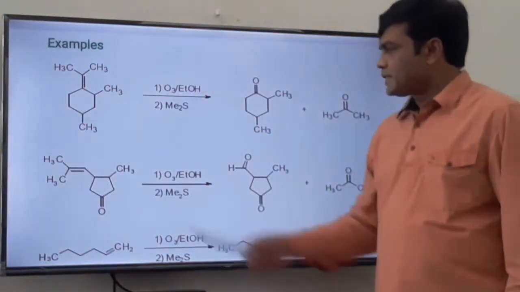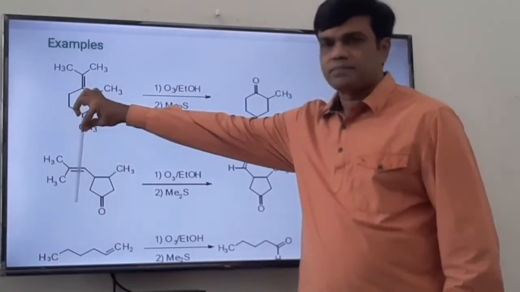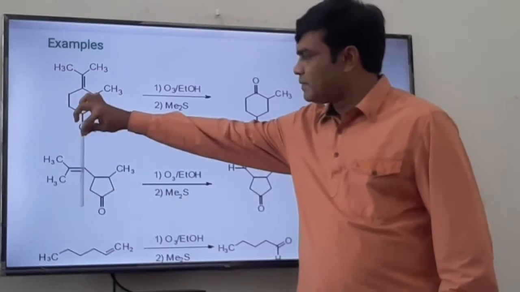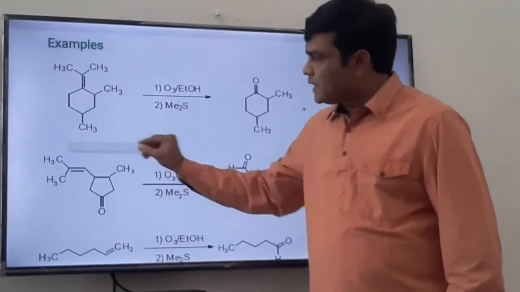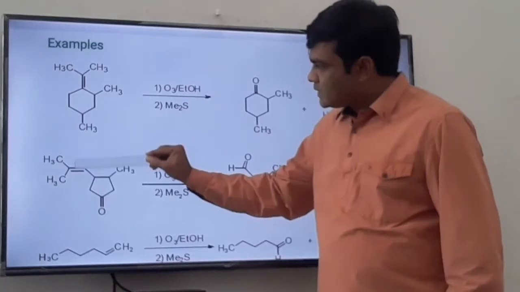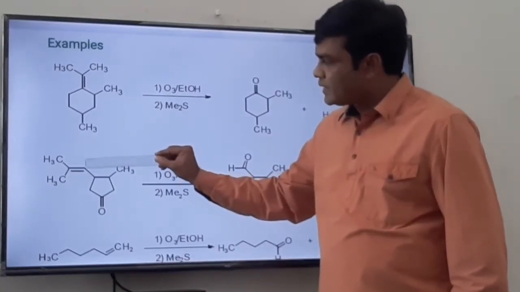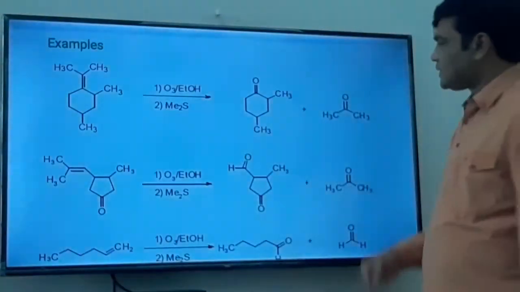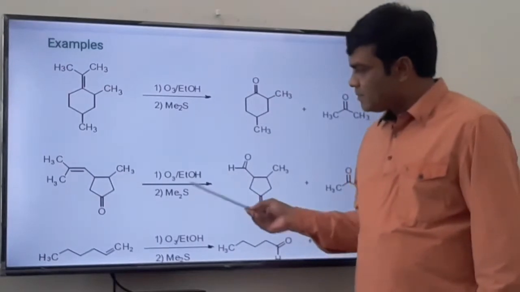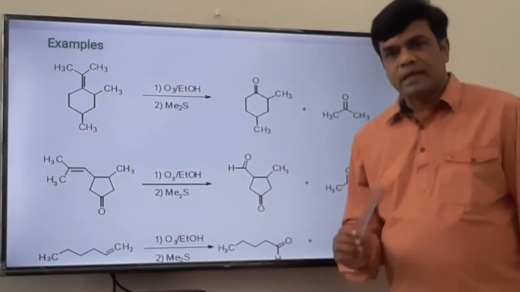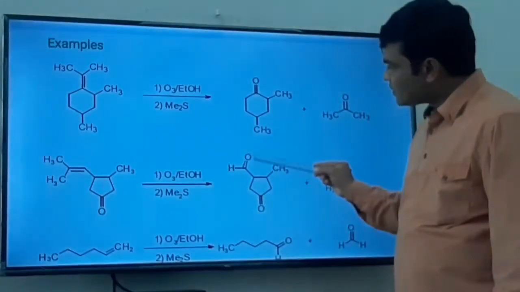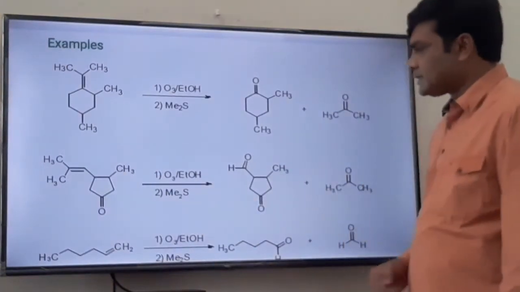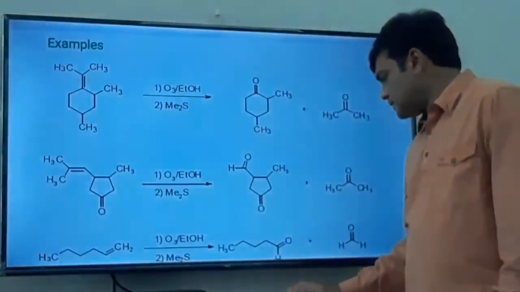Now see this example. This is a carbon-carbon double bond. Here dimethyl sulfide is there, reductive cleavage. This part will oxidize to acetone, and this part will oxidize to aldehyde, CH double bond O. It is an aldehyde and one is acetone. What happens if instead of dimethyl sulfide, I use hydrogen peroxide? In that case, this aldehyde functional group will further oxidize to the corresponding carboxylic acid. That is the difference.